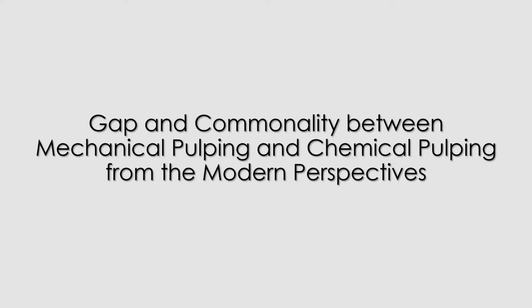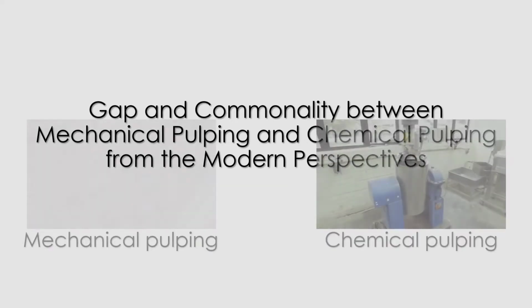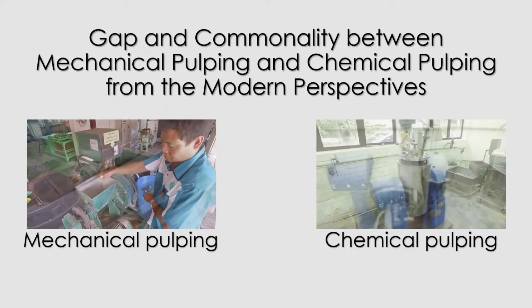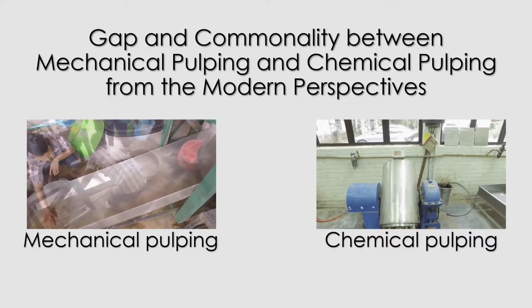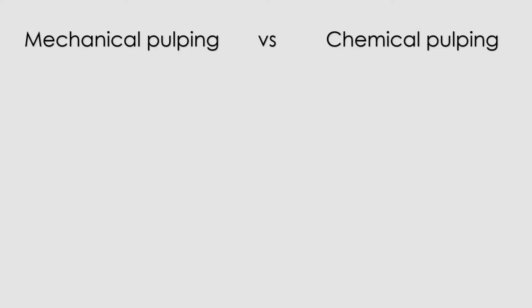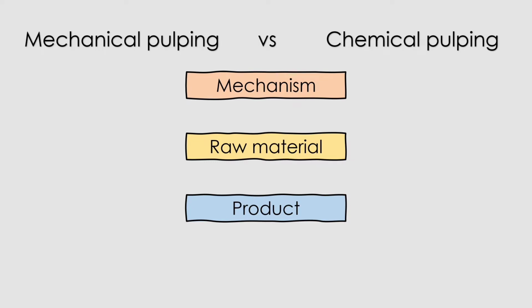Today, we will be looking at the gap and commonality between mechanical pulping and chemical pulping from the modern perspective. Mechanical pulping and chemical pulping are the two major commercial technologies that have been used from the past to the present. The gaps between mechanical pulping and chemical pulping are the mechanism, the raw material used, and the products.